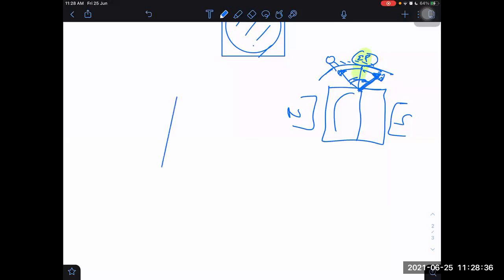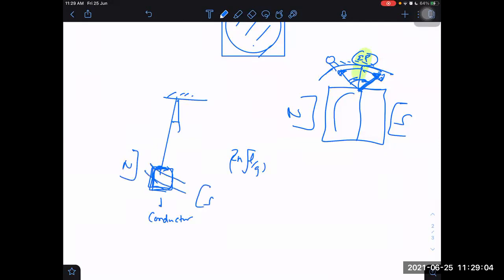Let me give you an example through a pendulum. If I have a pendulum here, it normally keeps oscillating for a long amount of time. Time period is 2 pi root of L by g, and it will keep on oscillating for a long time. If I want the pendulum to stop very fast and not oscillate much, then maybe I will use a bob made of conductor. If it is a conducting plate, and I keep a north here and south here, then the magnetic flux through this conductor will change, eddy currents will be produced, and as a result, electromagnetic damping.